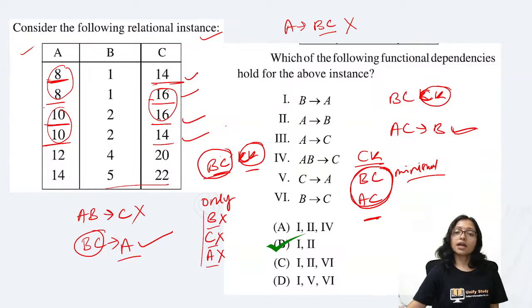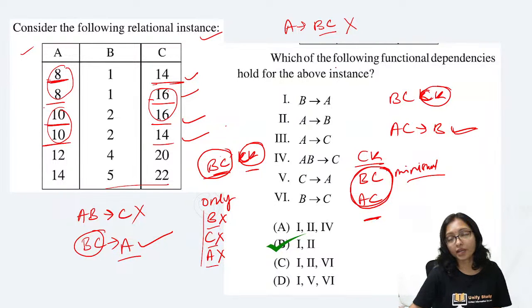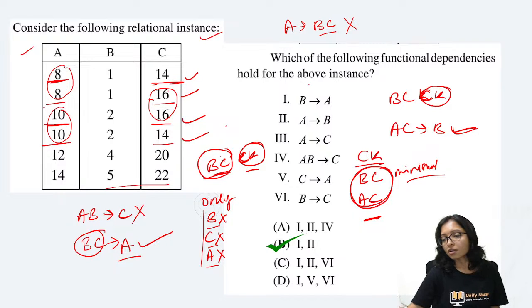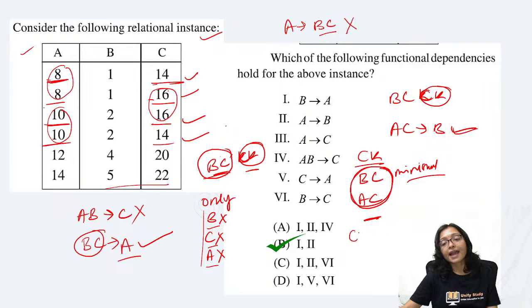Okay. Now, what is my super key? Super key is candidate key plus something extra.